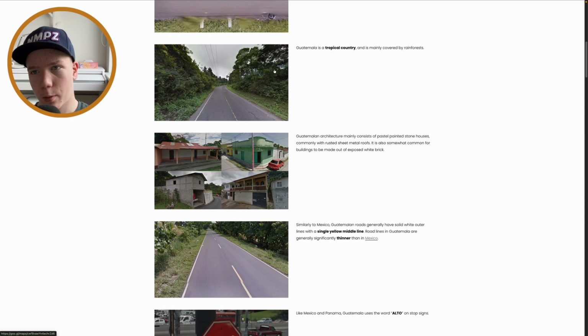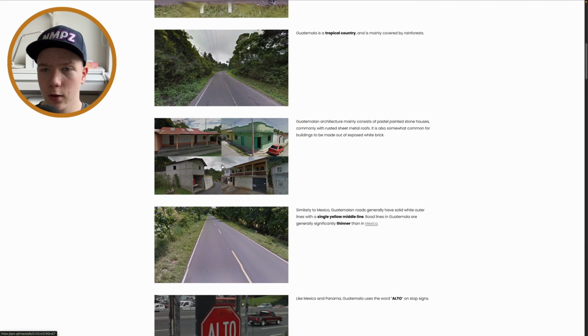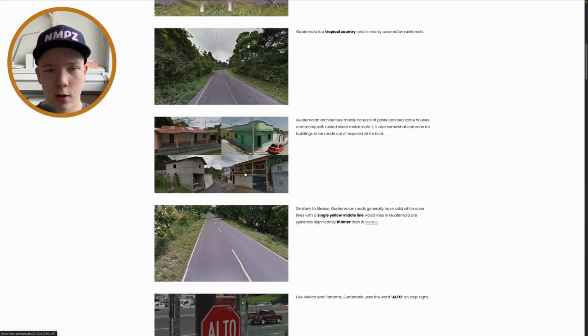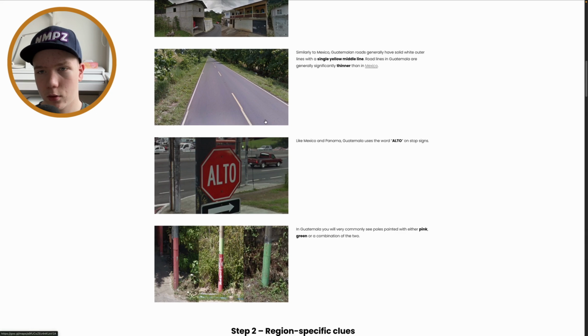Yeah, it's quite a tropical country, looks like this. Mostly, I think, you will see a single yellow middle line, but it can sometimes look a bit different. There are different variations of it. Architecture just looks like the average kind of North American, Central American, South American. Alto on stop signs.